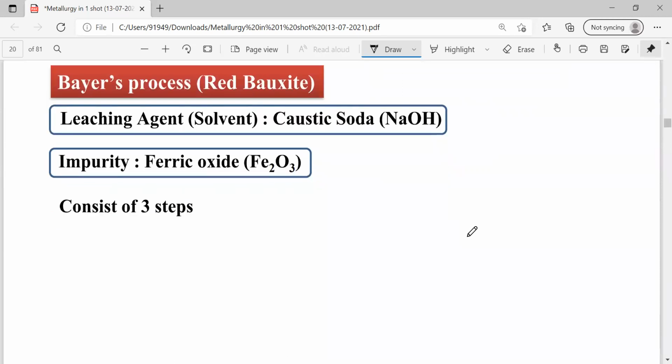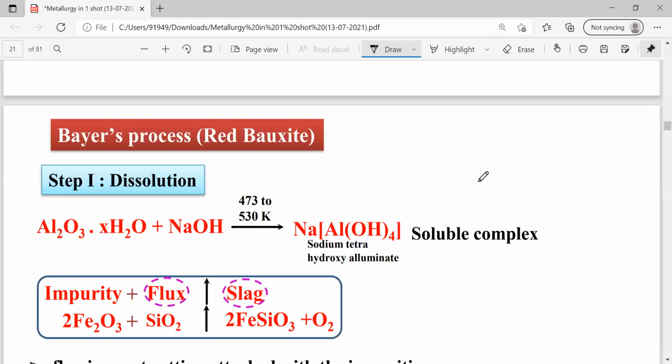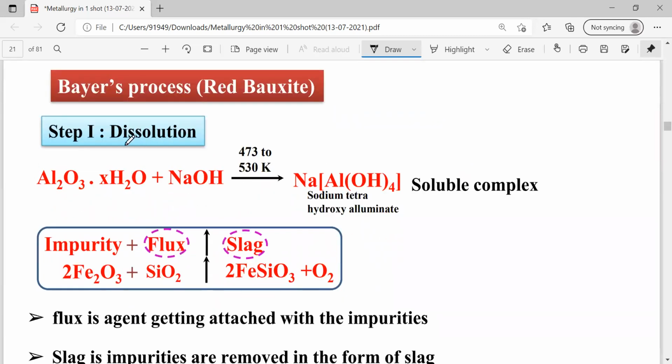Here the Bayer's process is given. In the Bayer's process, the leaching agent is caustic soda. This is important. In Bayer's process, the leaching agent is caustic soda. And the impurity removed is ferric oxide, Fe2O3. Here, three steps are involved in the Bayer's process. Step one is the dissolution of the mineral in the leaching agent. This is the leaching agent, and this is the mineral.